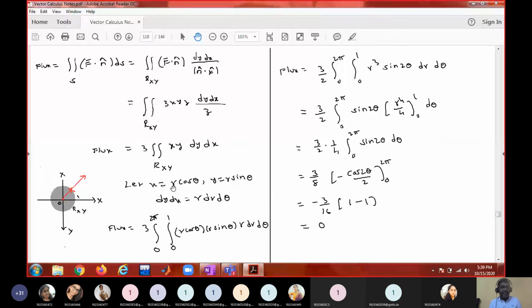And for r and theta limits, always start from the origin. Draw a ray which is passing through the region. See where it is entering and leaving the region. The entering value is going to be the lower limit. And it is always leaving through the circle. On the circle, what is the r value? 1, because the radius of the circle is 1. So r varies from 0 to 1. And it is a complete circle. Because it is a complete circle, theta varies from 0 to 2 pi. Rotate this ray to cover the entire region.